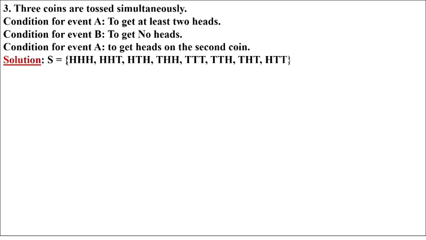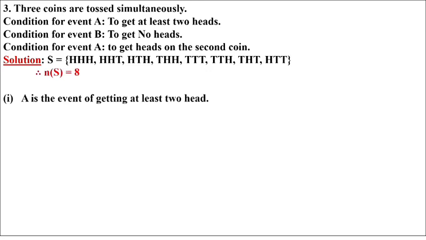3 coins are tossed. So here 3 events are given. First of all we'll write the sample space. If 3 coins are tossed, how many samples will come? 8. A is the event of getting at least 2 heads. At least means minimum 2 heads. So 2 heads and more than 2 heads are okay. So 2 heads and more means HHH, HHT, HTH and THH. These 4 will come. Therefore number of A is 4 elements.